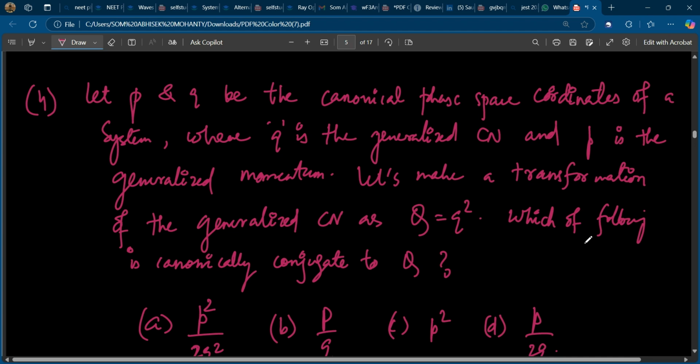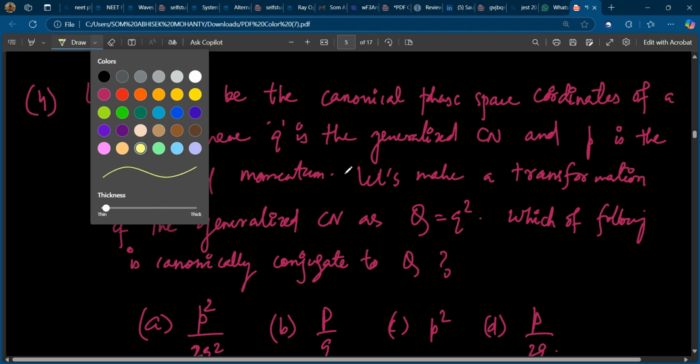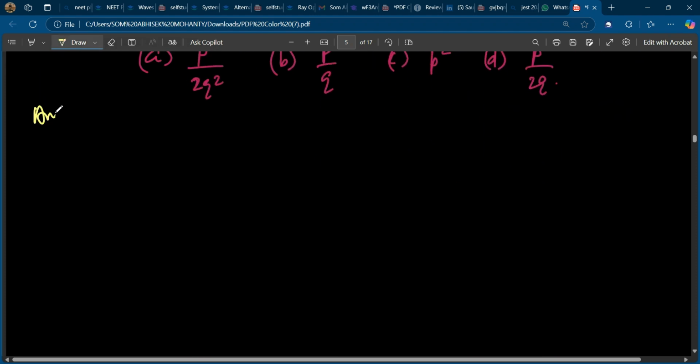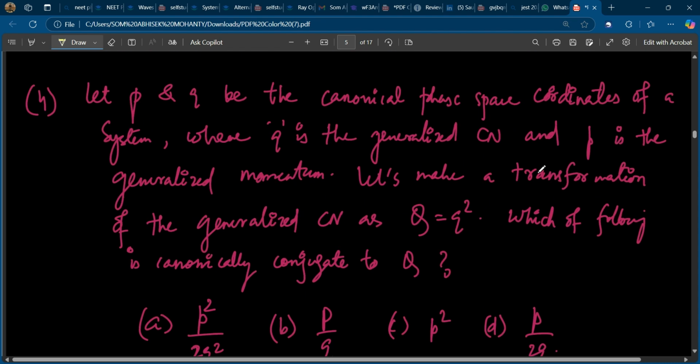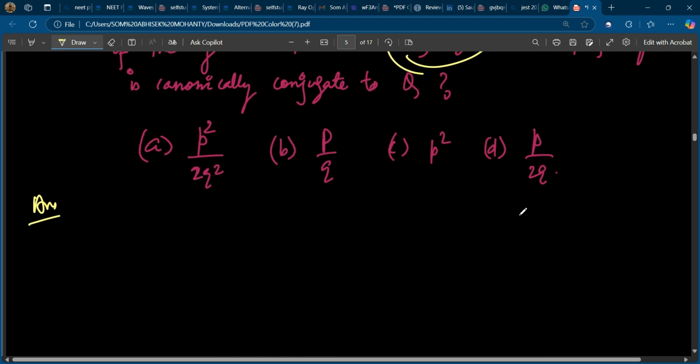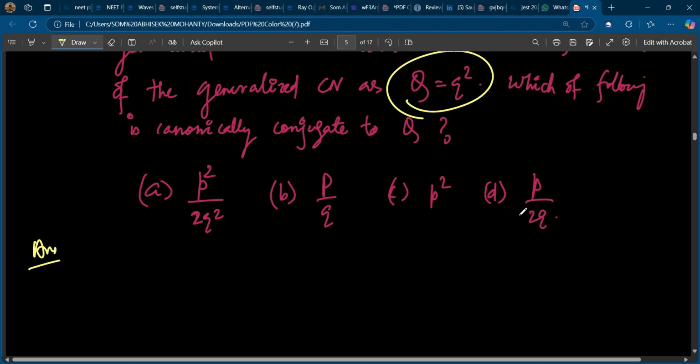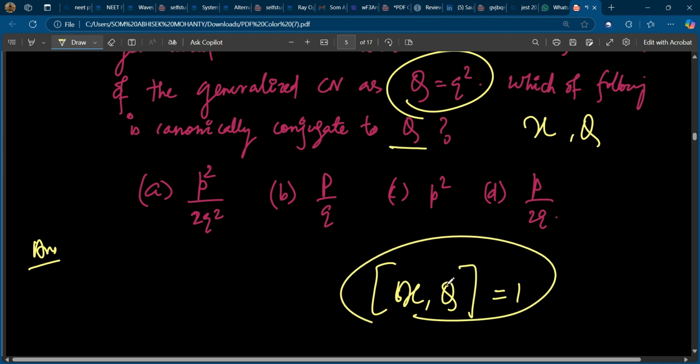Okay, so how to solve this one? Easy question. Let's read it out. The relation is Q is equal to q square. So which is canonically conjugate to Q? Suppose X is canonically conjugate to Q, that means we have to check whether their Poisson bracket, sorry, their commutation is 1 or not.